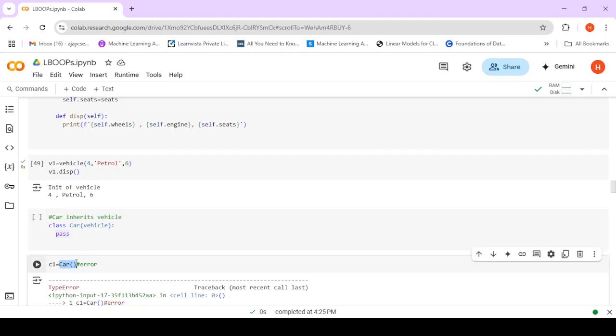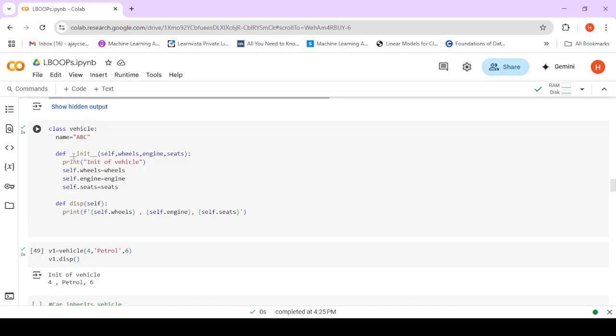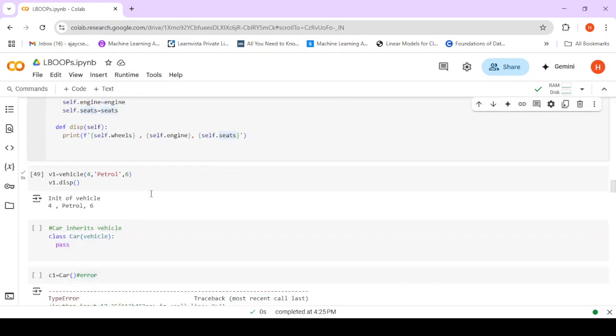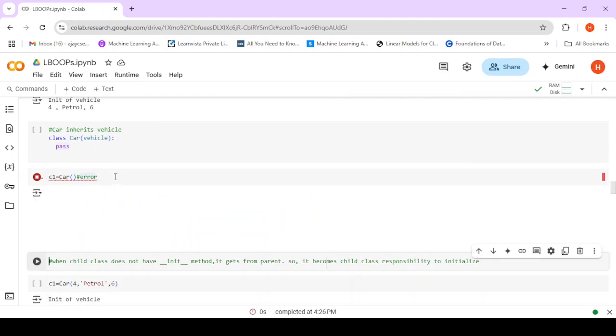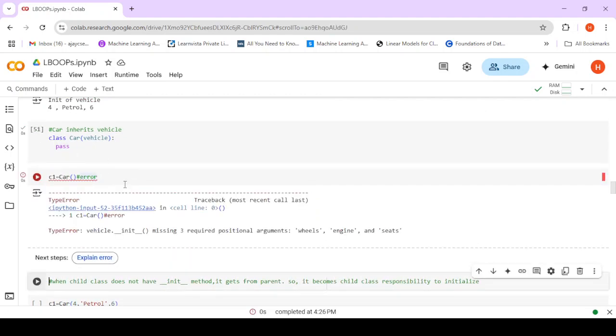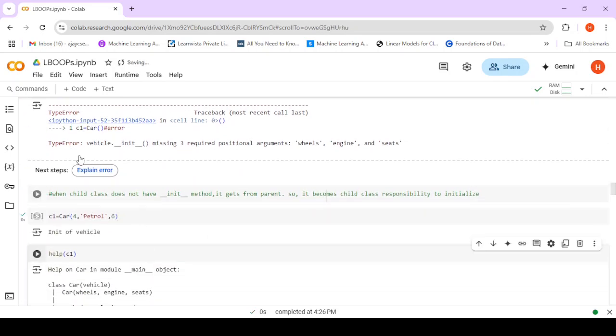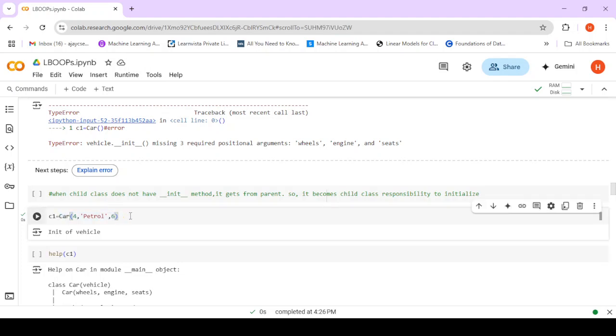When I say C1 equal to car of, car does not have its own initialization method. It uses the initialization method of vehicle, which expects 3 arguments, and so this line will give an error. So here, if it does not have its own initialization method, I call this.